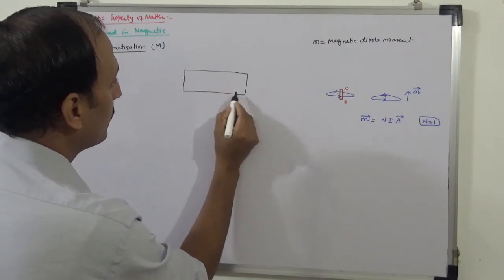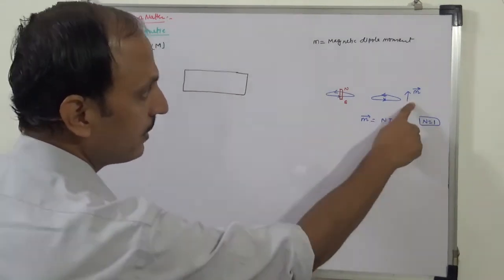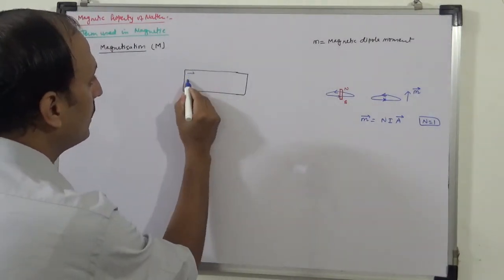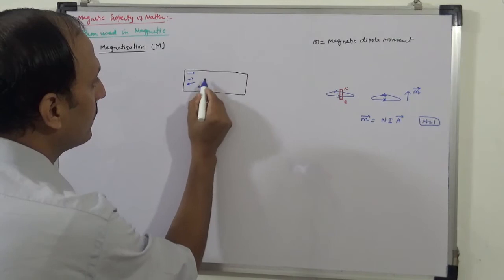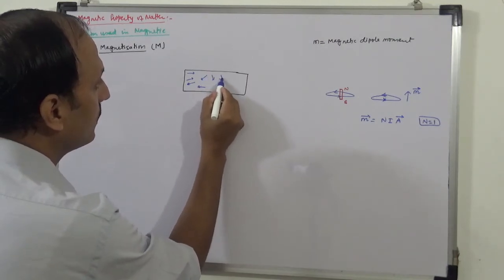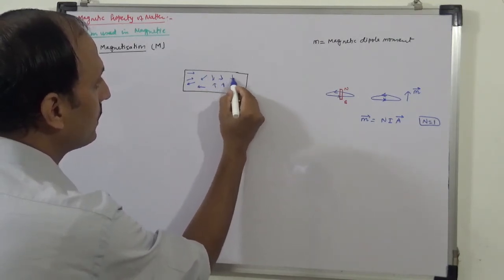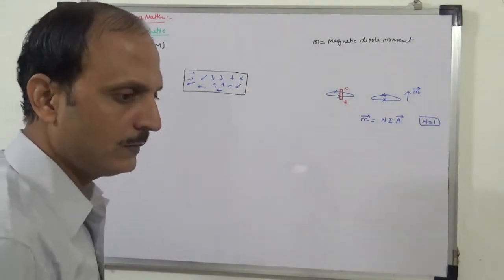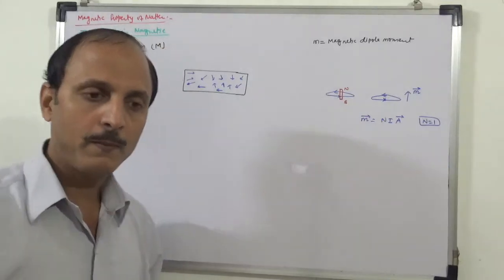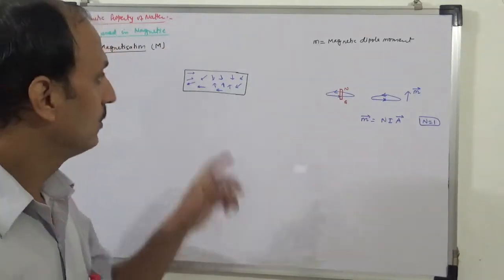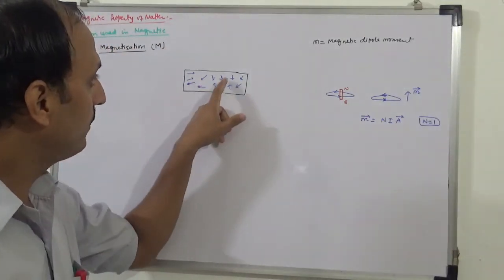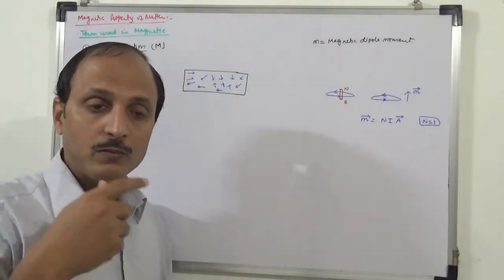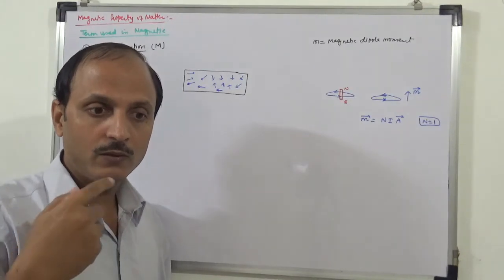So every material, if I represent it by this, is going to have, because of one atom, magnetic dipole moments like this. Such small bar magnets are there. These are the magnetic dipole moments inside a material because of the rotation, because of the revolving electron around the nucleus.